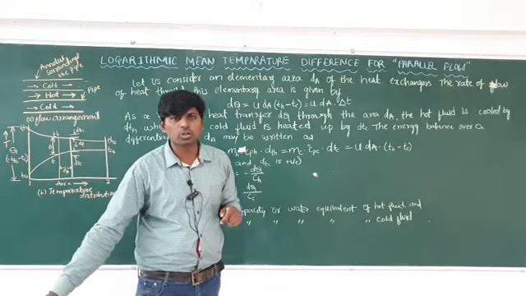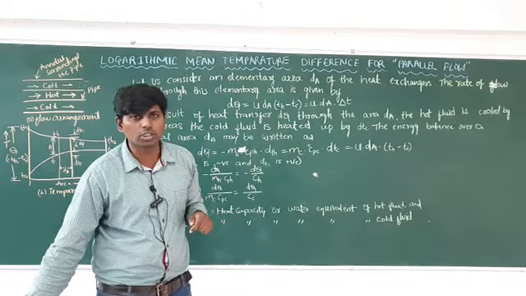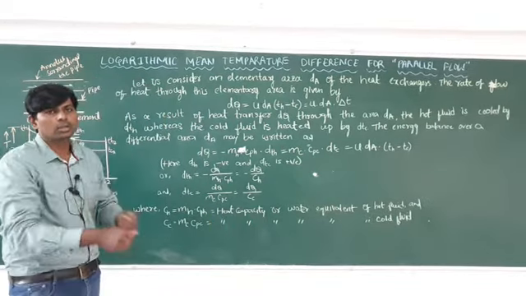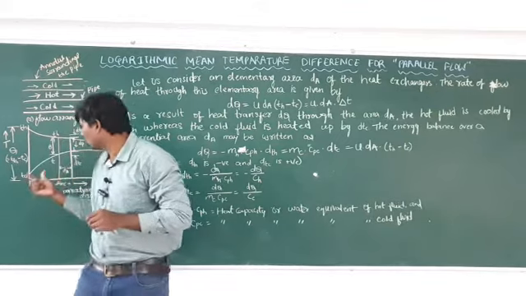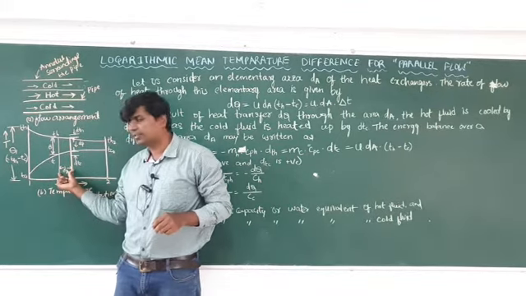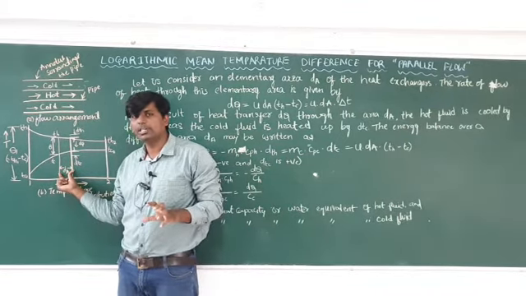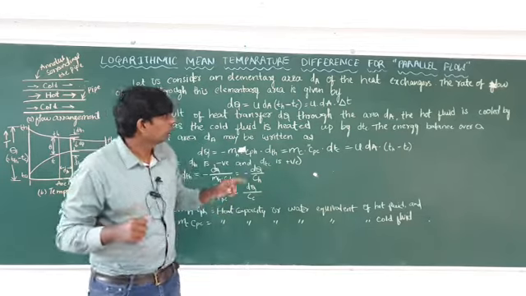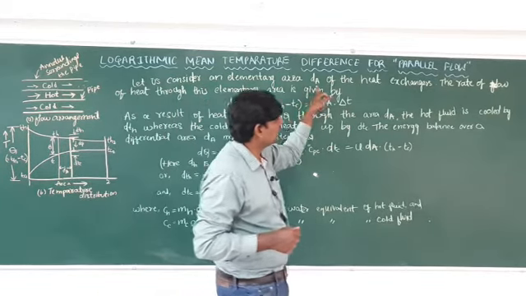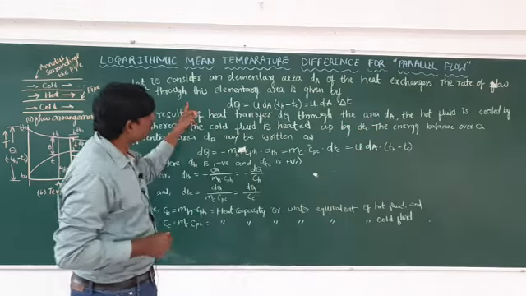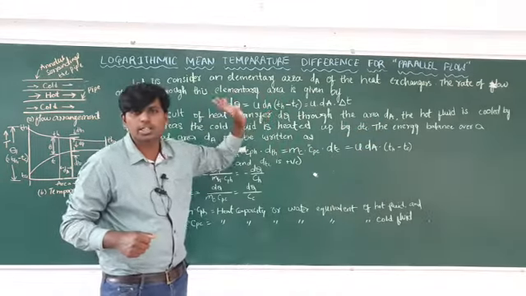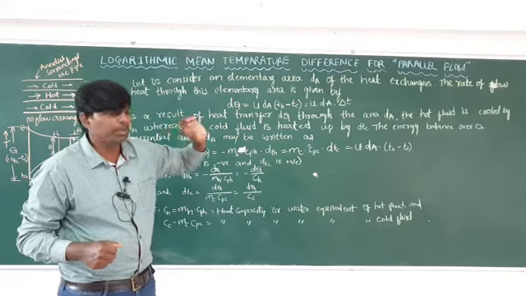The rate of flow of heat through this elementary area is given by, if you want to find out the heat transfer. As you can see, let us consider the elementary area. Only this area you are considering. This area is effective, and here more heat transfer will take place. So this effective area you are indicating with dA of the heat exchanger. The rate of flow of heat through the elementary area is given by the following.